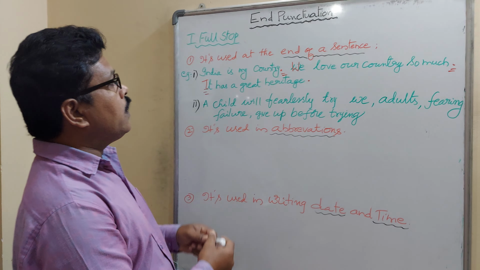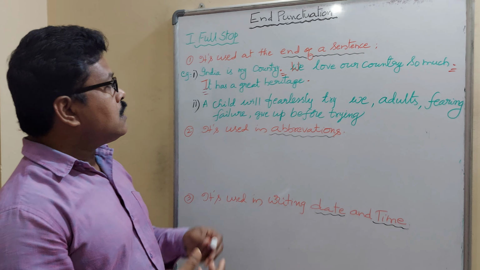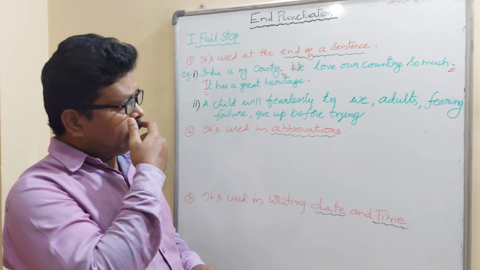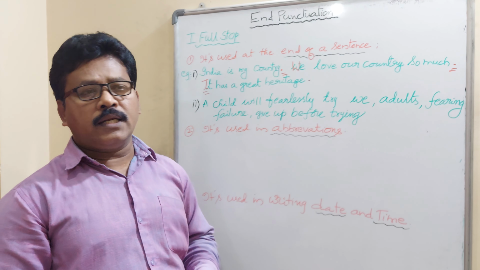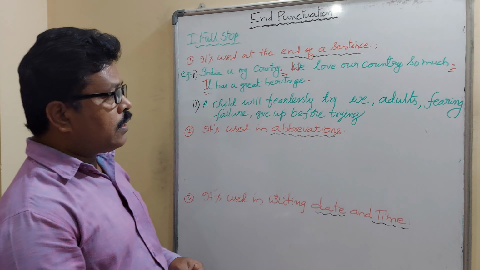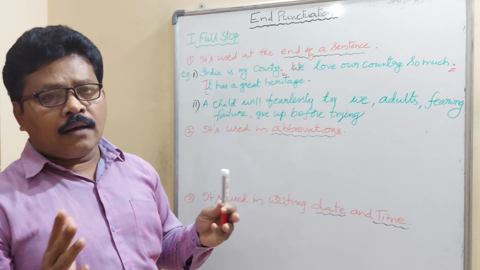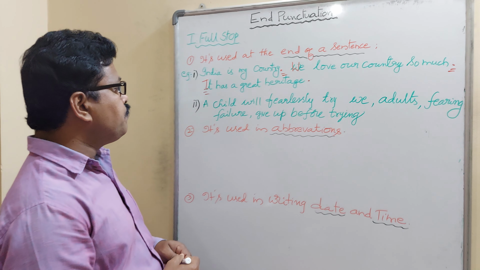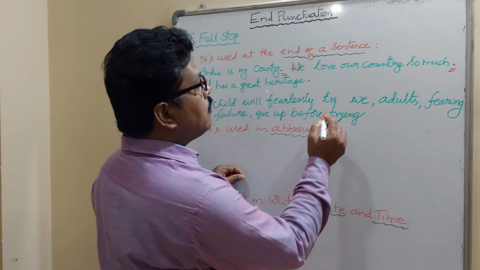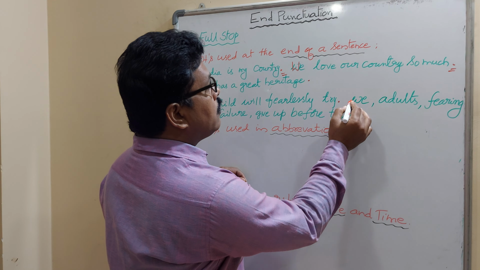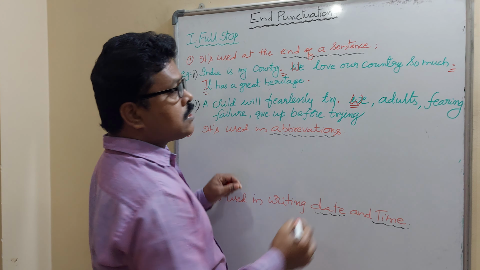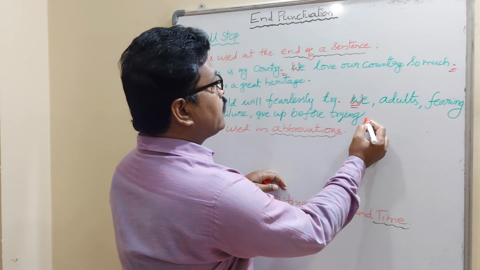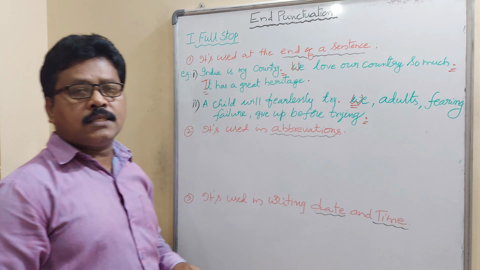Have a look at the second example. A child will fearlessly try. We adults fearing failure give up before trying. This is taken from the lesson Dancing in the Rain by Azim Premji. Here the virtues and the greatness of children are mentioned by Azim Premji. A child will fearlessly try. Stop. We adults fearing failure give up before trying. Like this, two sentences are there.